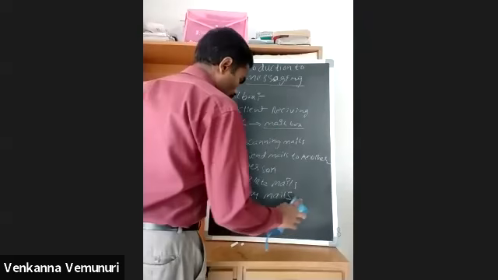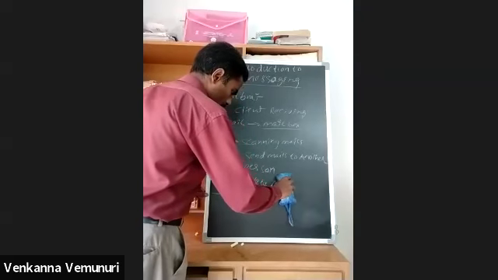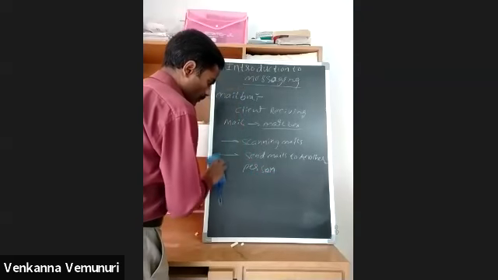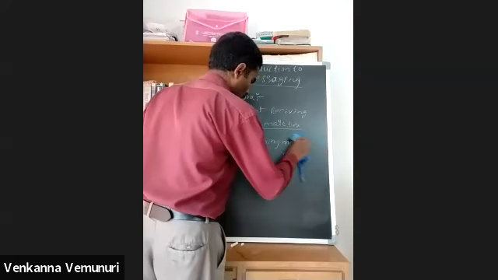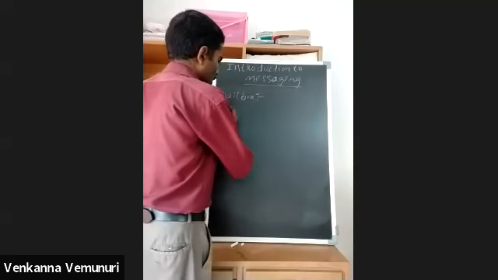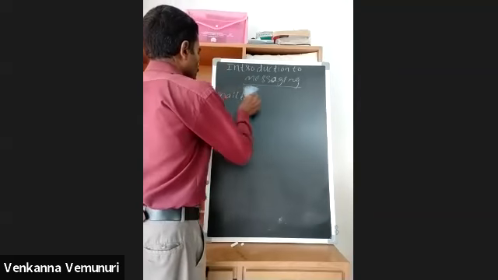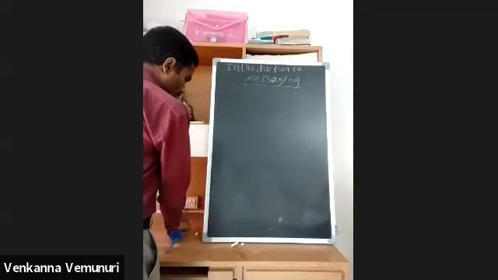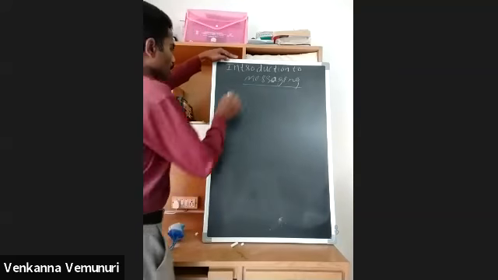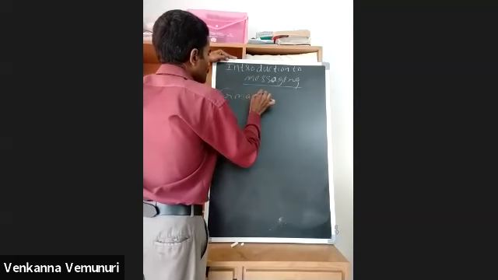And here, in this messaging service, for example, we are discussing Gmail for messaging purpose.